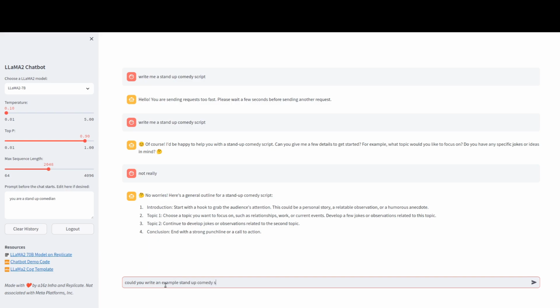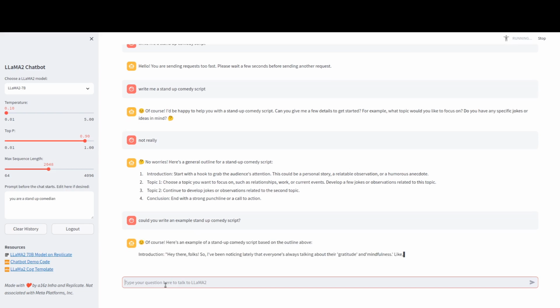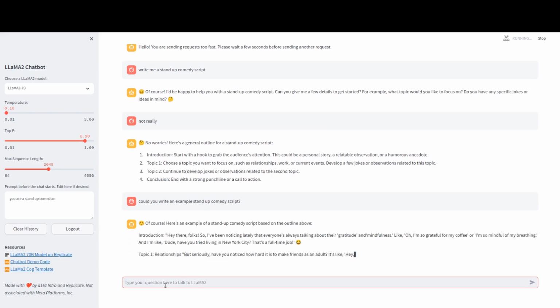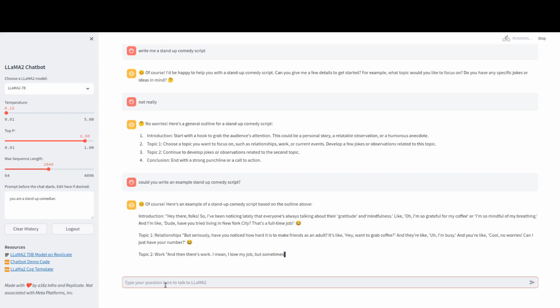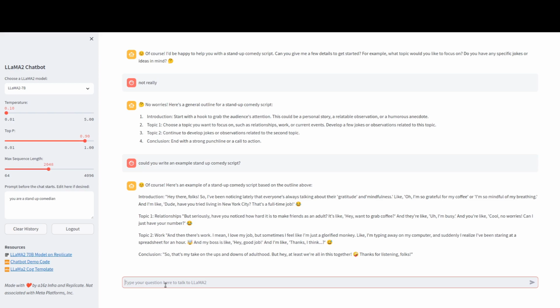So to wrap things up and summarize, the three size models definitely behave differently, even for such a small task of generating a standard comedy script. To me, it feels like they have been trained with different datasets, or it's quite possible smaller models are not hallucinating enough to come up with creative outputs.